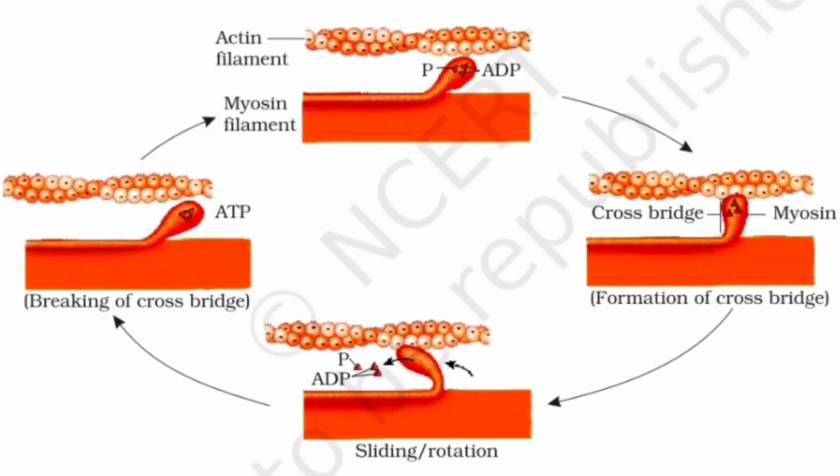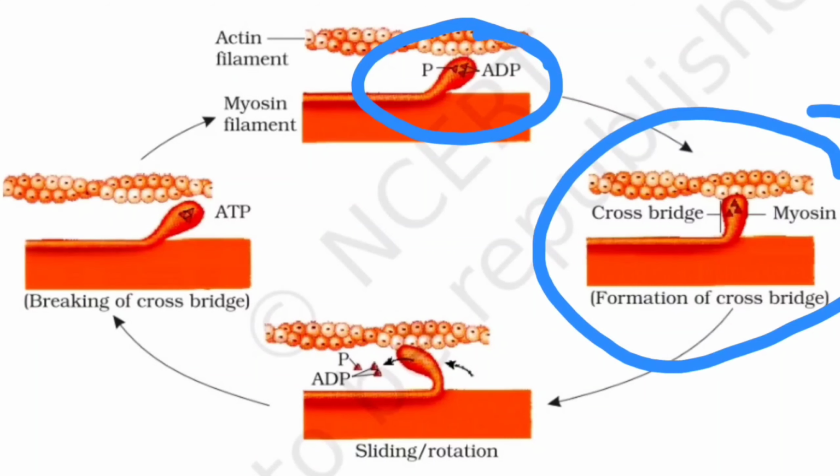Now both of them are not attached, but actin has one single ATP with it, and after hydrolysis of the ATP, the actin will be bound with the myosin, because the energy produced from the hydrolysis of the ATP will be used for the binding of the myosin onto the tropomyosin of actin. So here we are observing that the myosin head has been bound to the actin's tropomyosin, and here we will be having the sliding.